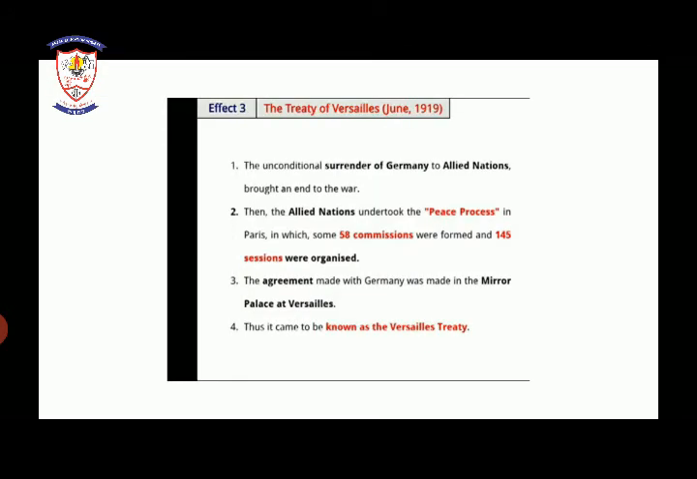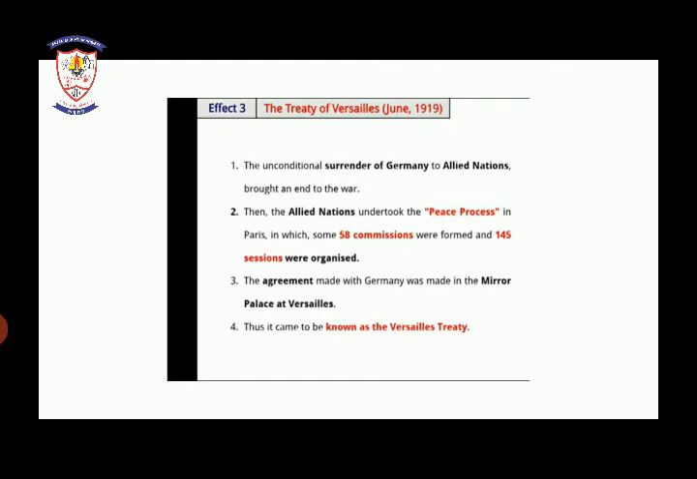After that, the third effect is the Treaty of Versailles. Children, note this down. This treaty can be asked in the 3 marks questions, which is very important. This Treaty of Versailles was in June 1919. The unconditional surrender of Germany to the Allied nations brought an end to the war.